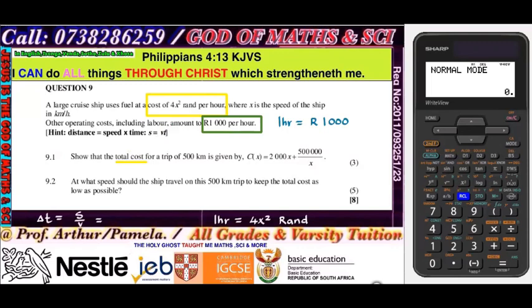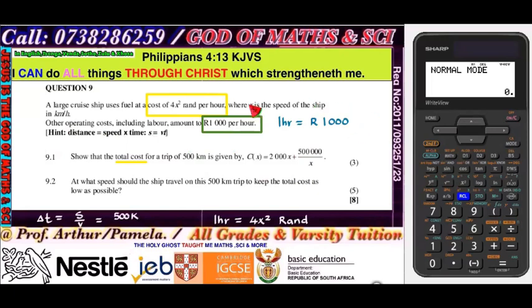Are we good? Yes, sir. The distance that we have is 500 kilometers. I don't know whether they are working in kilometers or meters, but I'll keep it in kilometers for now.